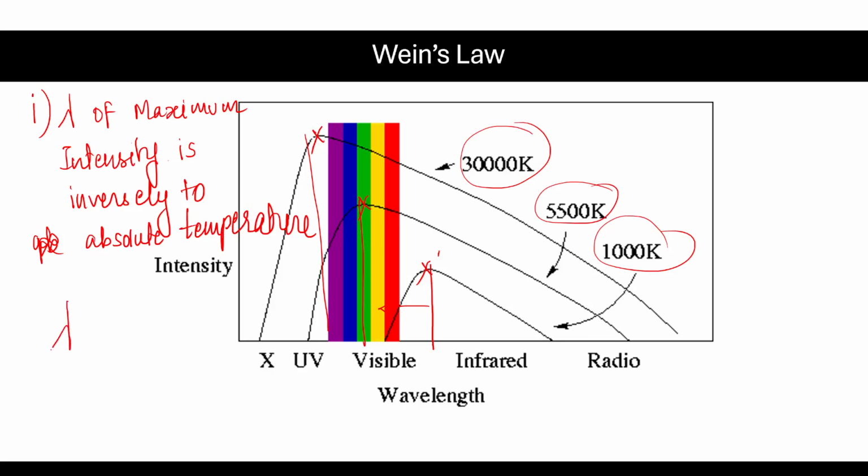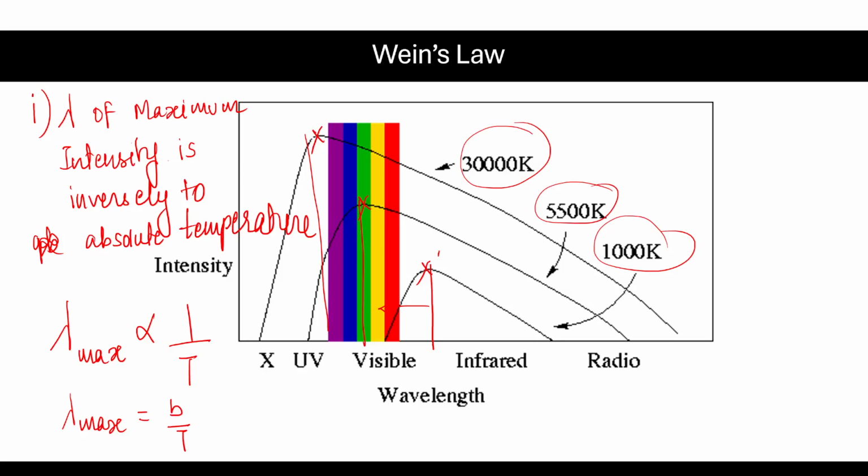So the lambda associated with maximum intensity is written lambda max, but it's not the maximum wavelength. This lambda associated with maximum intensity is inversely proportional to absolute temperature. And when we remove the proportionality, we have a constant, small b over T, which is known as Wien's constant. And Wien's constant is dependent on the nature of a substance, which substance you're taking.